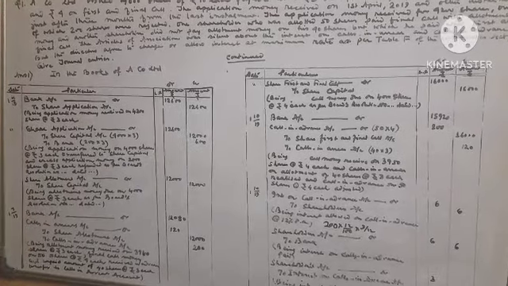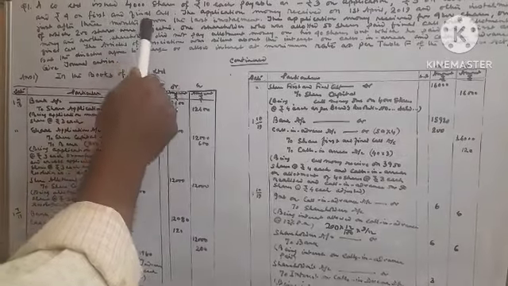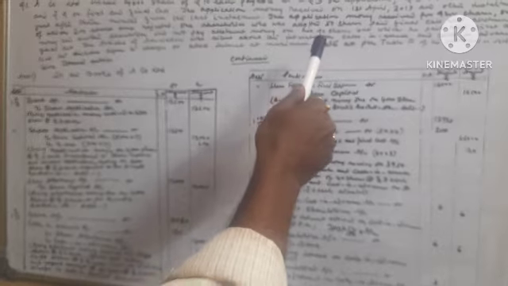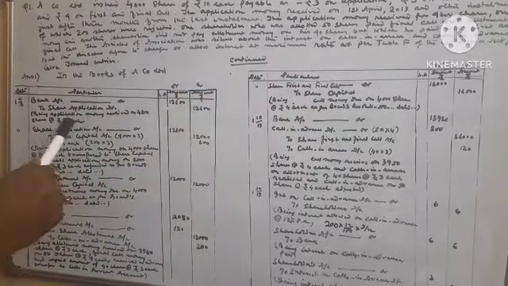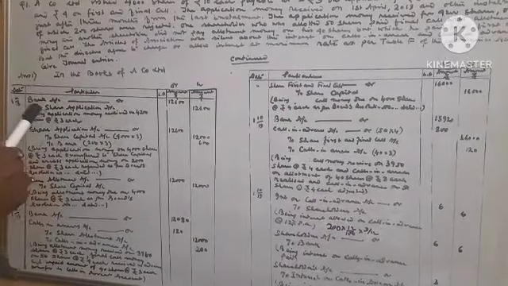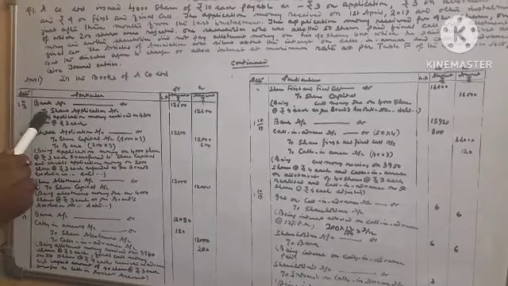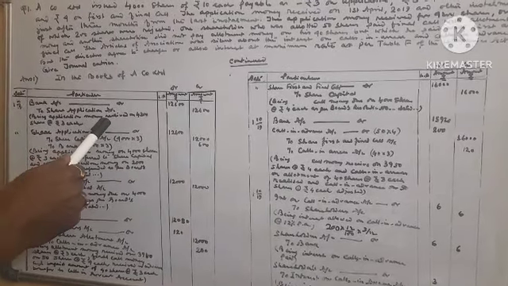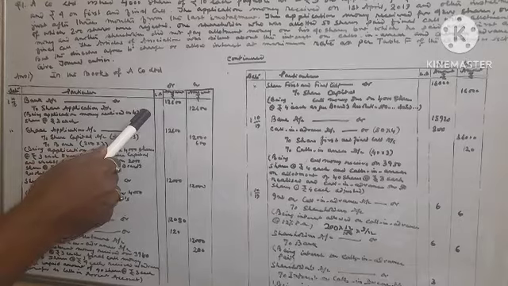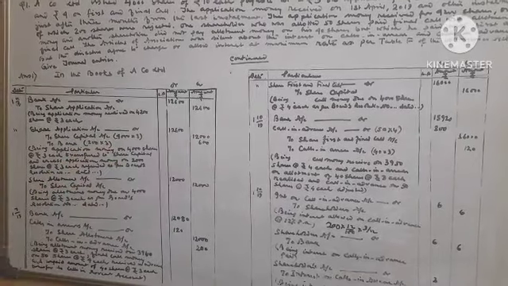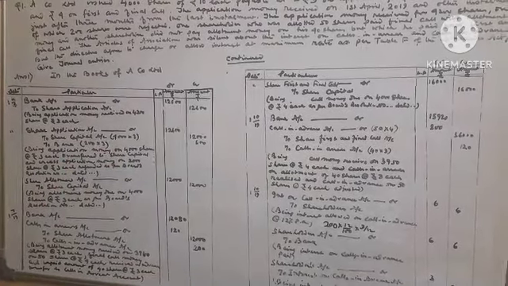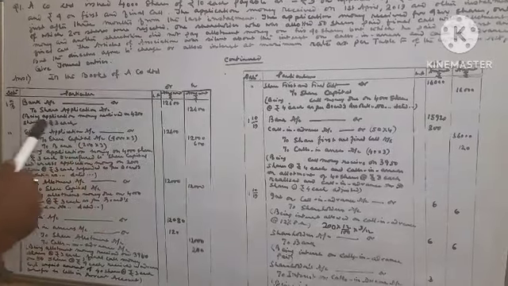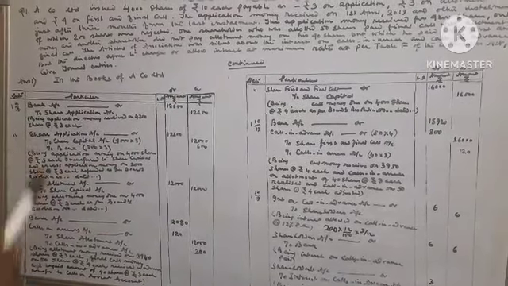First, collection of application money. On how many shares will application money be collected? 4,200 shares at the rate of rupees 3 each. Accounting entry will be bank account debit to share application account 12,600. Narration will be: being application money received on 4,200 shares at the rate of rupees 3 each.